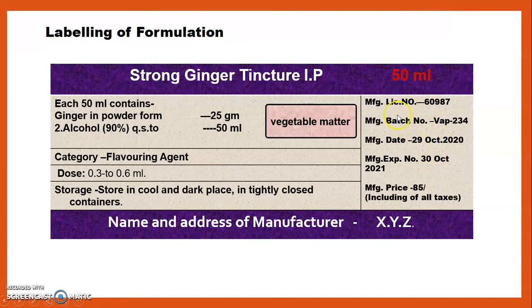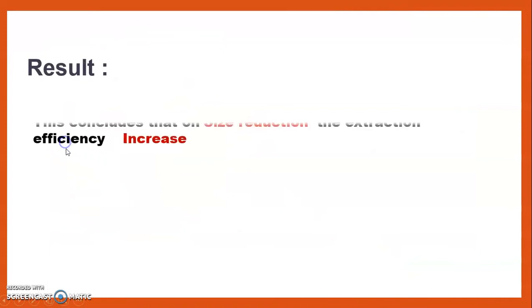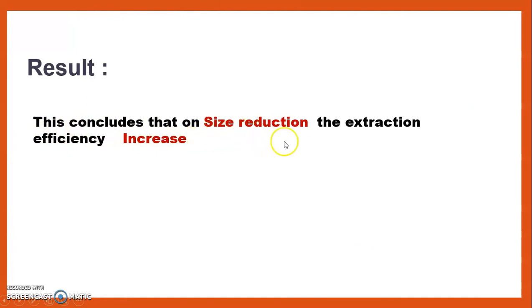Then other manufacturing details such as the manufacturing license number, manufacturing batch number, manufacturing date, expiry date, and maximum retail price should be mentioned on our label. At the bottom of the label, we should mention the name and address of the manufacturer. If it contains alcohol, the alcohol content should be mentioned here. Then the result should be written as: this concludes that with the reduction in size, the extraction efficiency increases. If the size is reduced, the efficiency of extraction is also increased, and this is confirmed here.